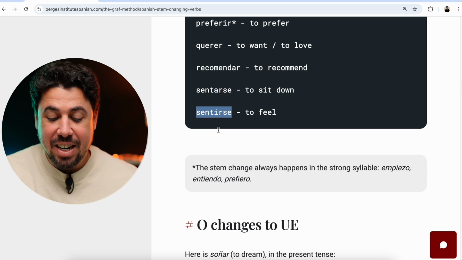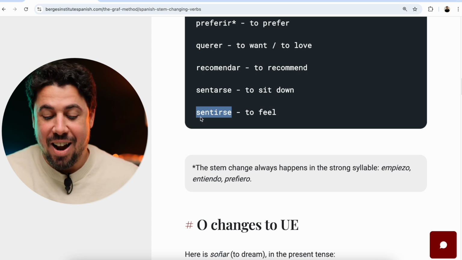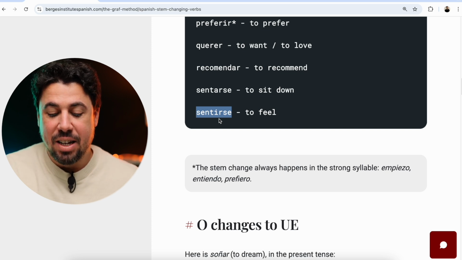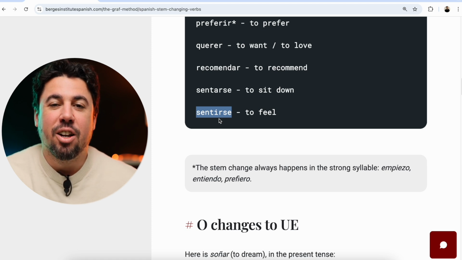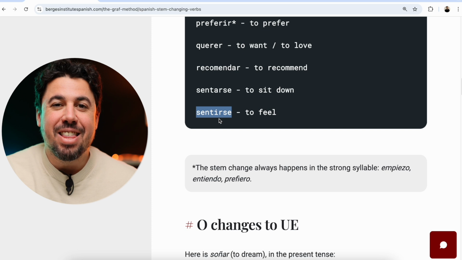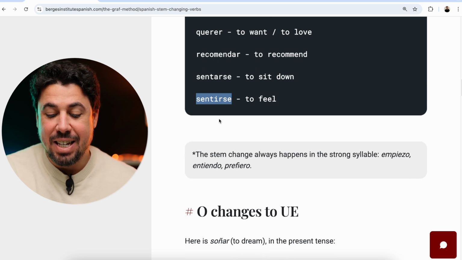And sentirse, same thing, but with the IR present tense endings. Me siento. Te sientes. Se siente. Nos sentimos. Os sentís. Se sienten.